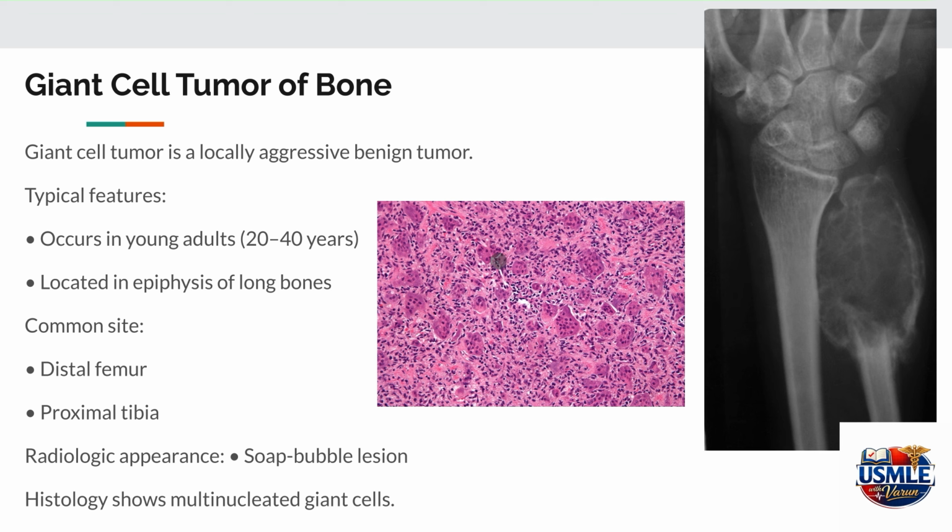On imaging, the tumor often appears as a soap bubble lesion that we can see in the image, and this is due to its lytic nature. Histologically, it contains numerous multinucleated giant cells. So, multinucleated giant cells are a characteristic feature of giant cell tumors of the bone.